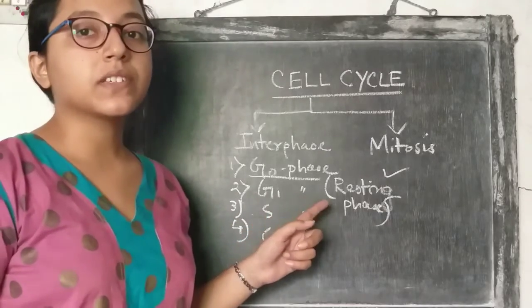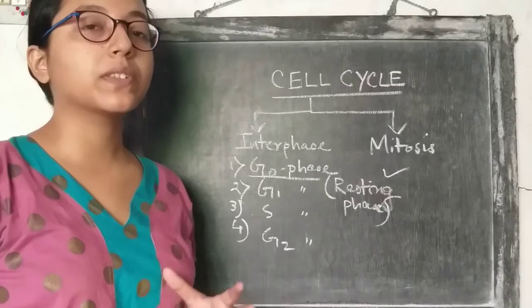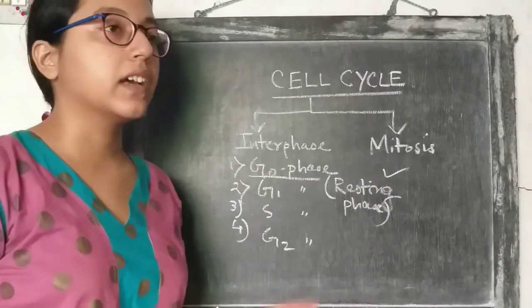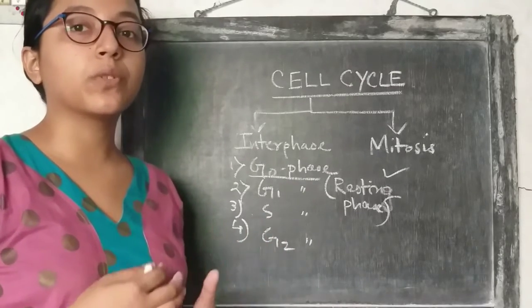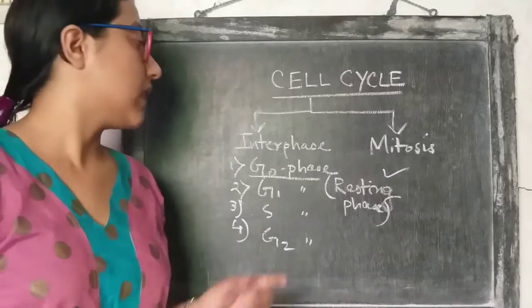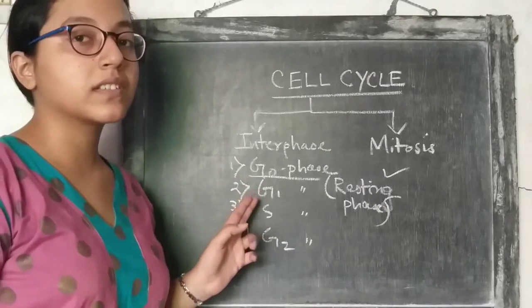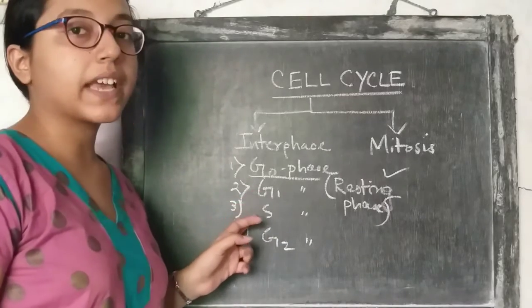G1 phase is the phase where the cell grows. We know that only mature cells can divide. So the cell must be grown enough for dividing. This growth process occurs in the G1 phase. Then comes the S phase.